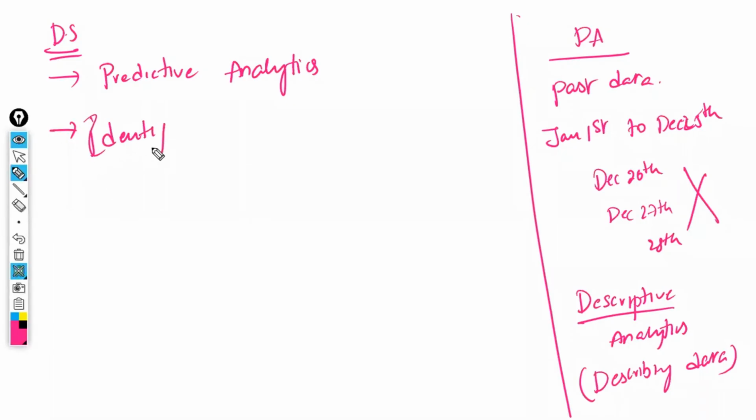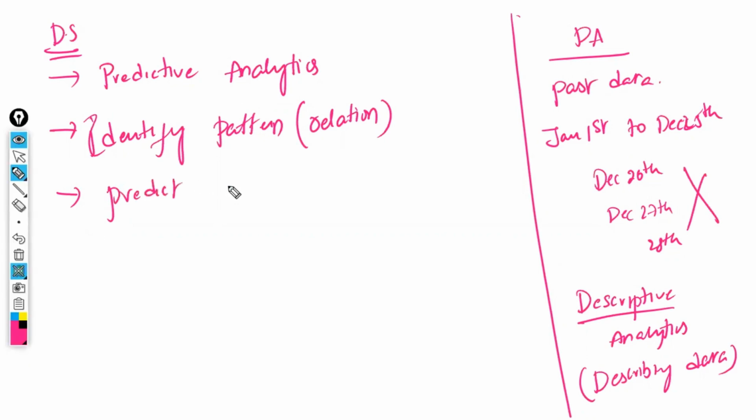He will identify the pattern and how frequently the pattern is getting repeated, or what is the relation within that. The pattern is also called the relation. Based on that relation, he is going to predict the future, on unknown data.